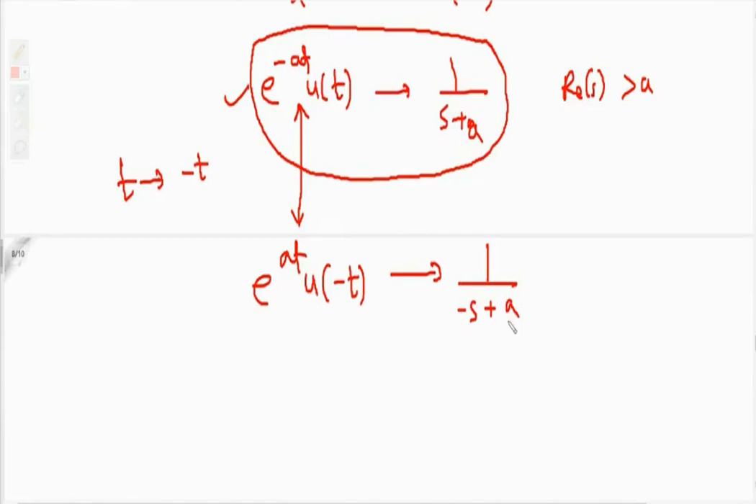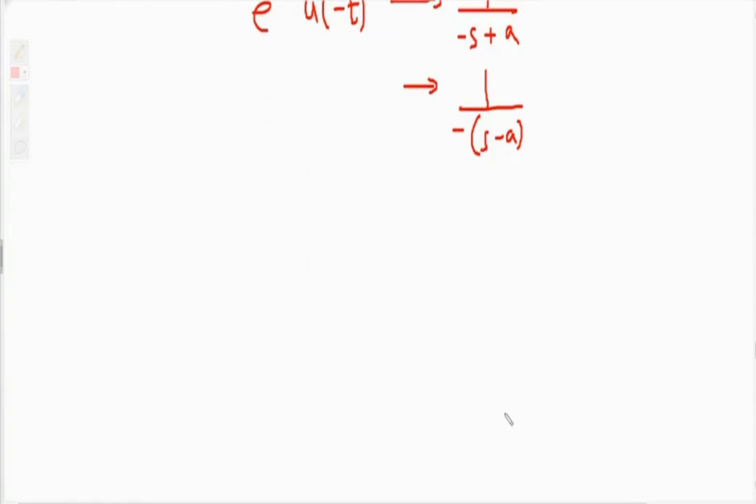This can be written as minus 1 upon a minus s, or you can write this as, taking the minus sign common from the denominator, minus 1 upon s minus a. So that is nothing but minus 1 upon s minus a. And what will the ROC be?